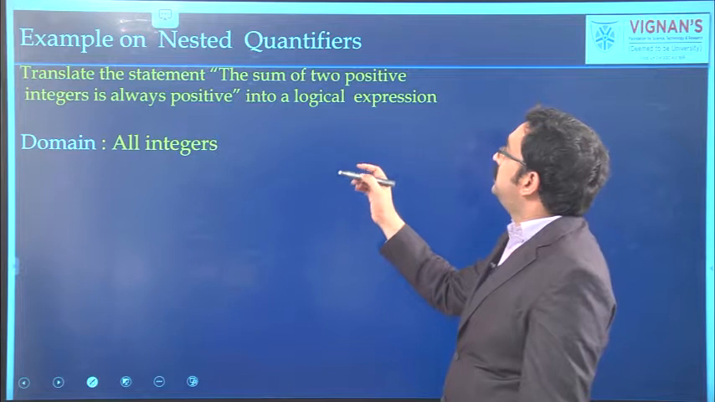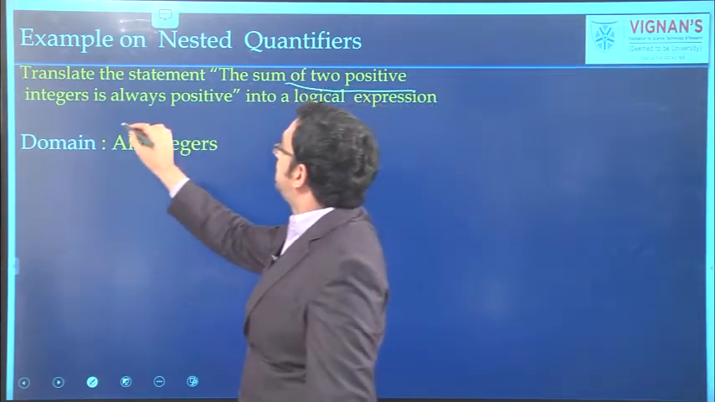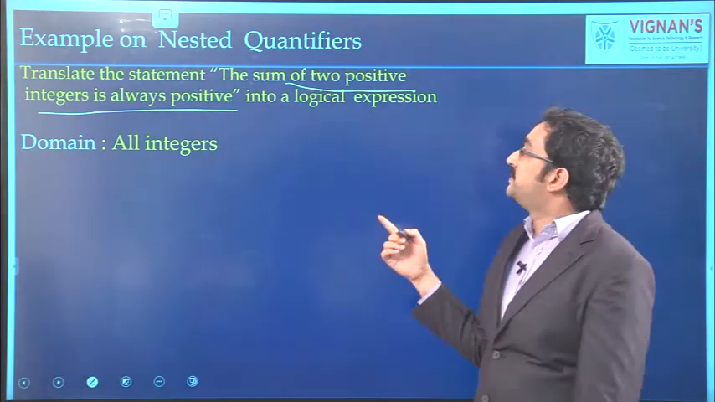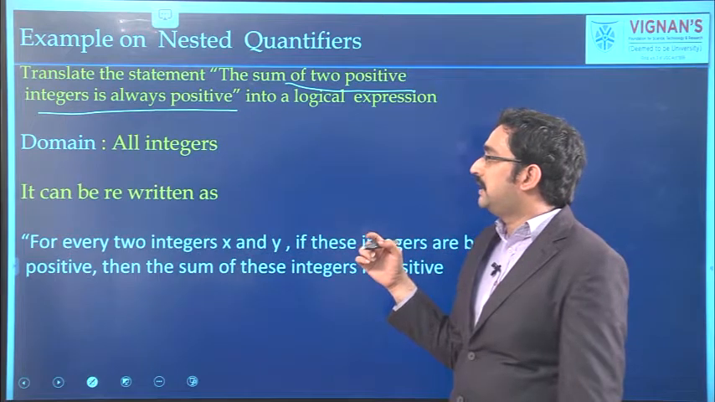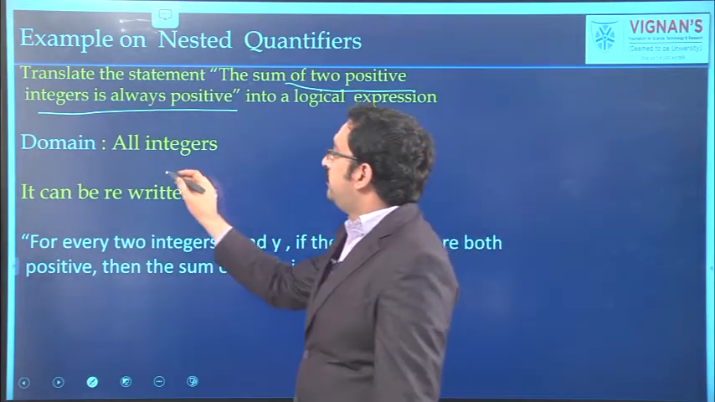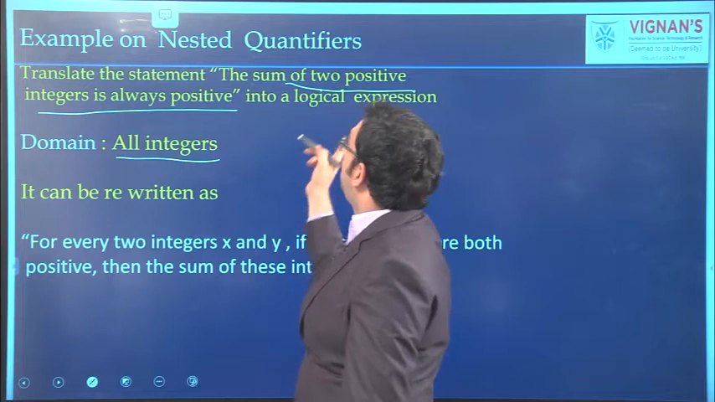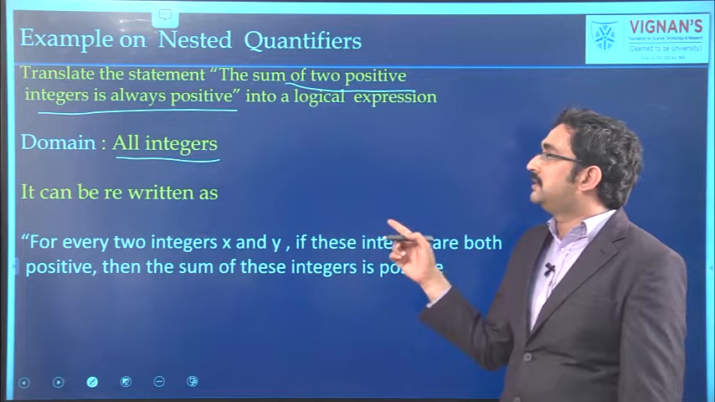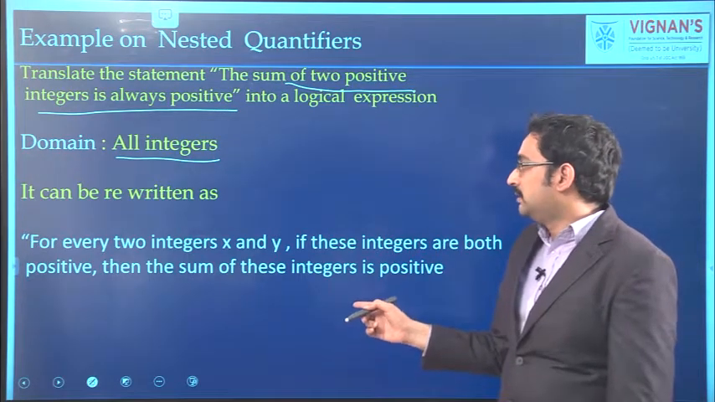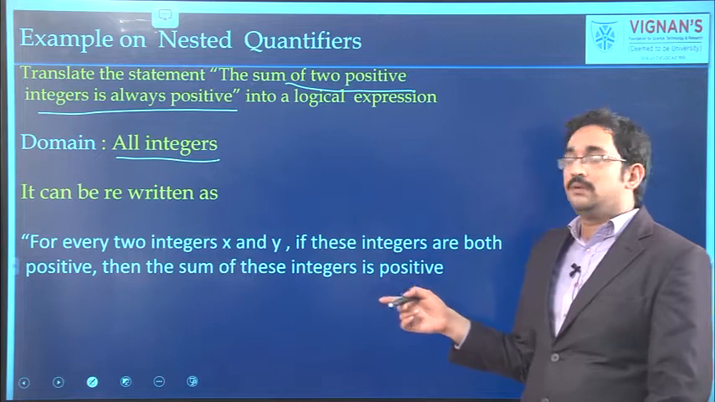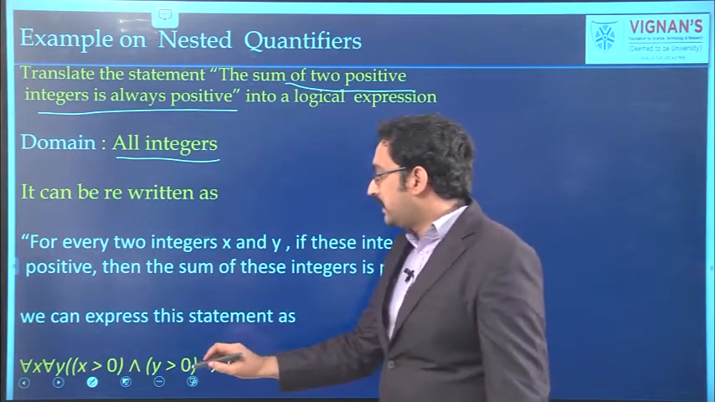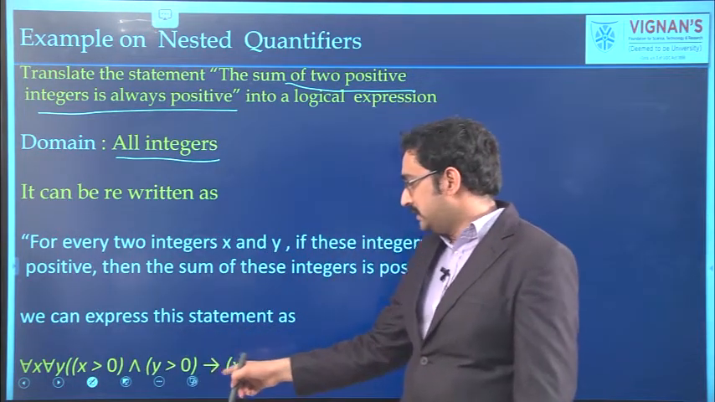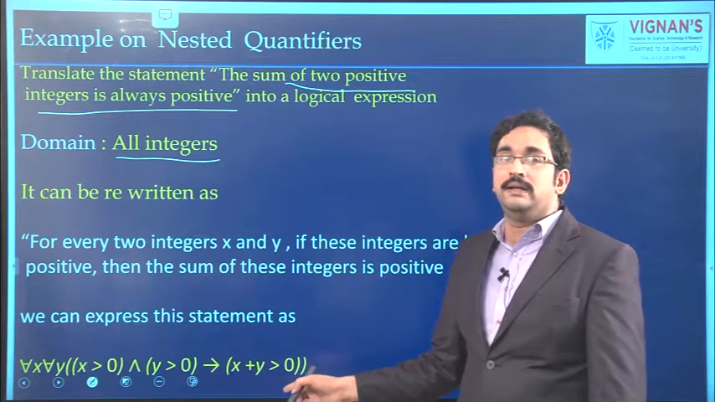Here is one more example. The sum of two positive integers is always positive. The given statement should be expressed in terms of logical expressions and quantifiers. Here the domain is all the integers. So, the given statement can be written as: for every integer x and for every integer y, their sum is also positive. It can be expressed as for all x, for all y, x greater than 0 and y greater than 0 implies x plus y greater than 0.